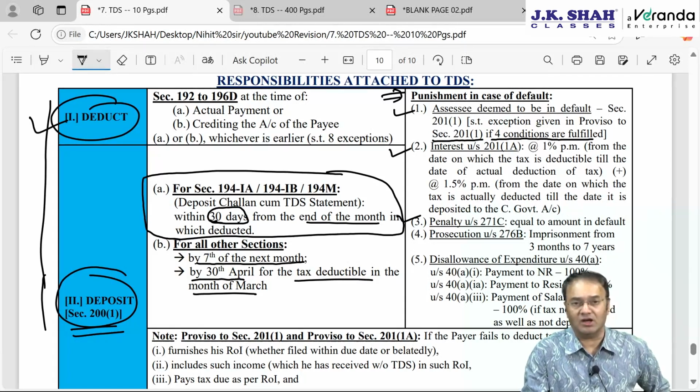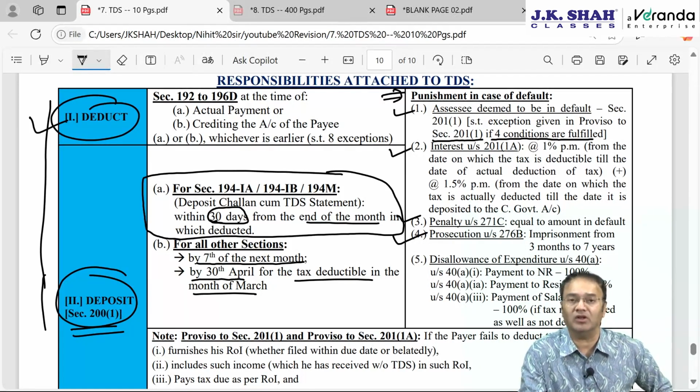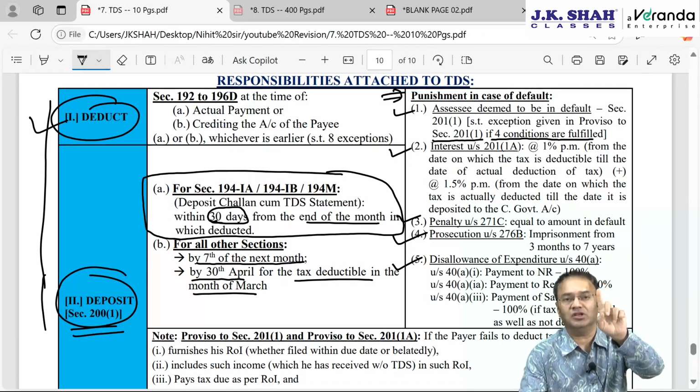Plus penalty under section 271C, which will be equal to the amount in default. Plus prosecution, that is imprisonment ranging between 3 months to 7 years plus fine. And fifth and the last punishment, disallowance of expenditure. Any payment made without TDS or without depositing TDS. Either of the two defaults.